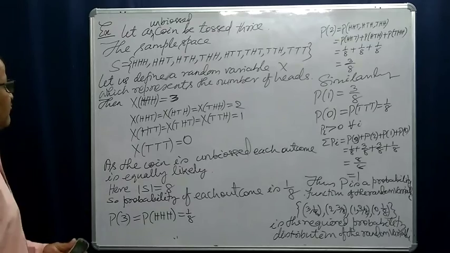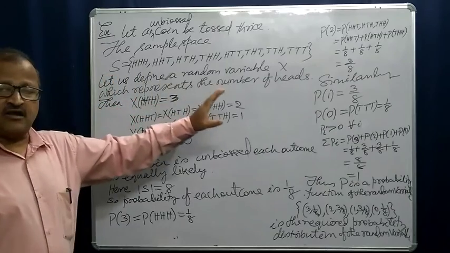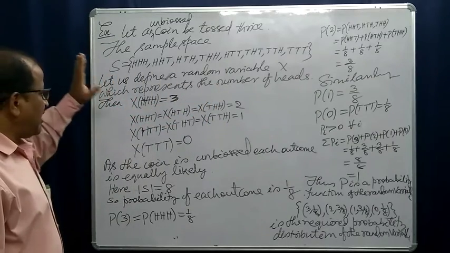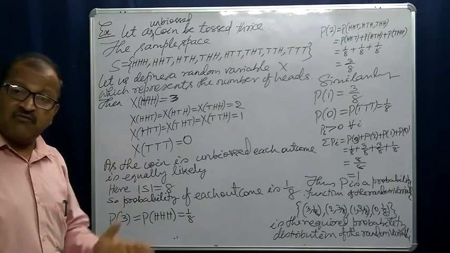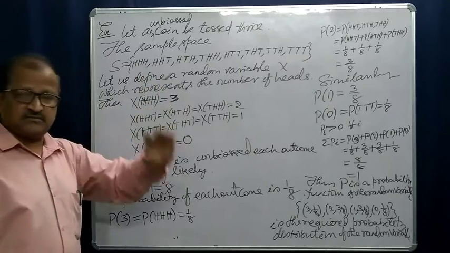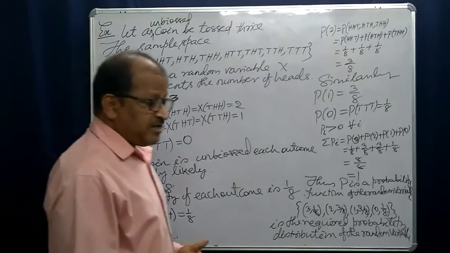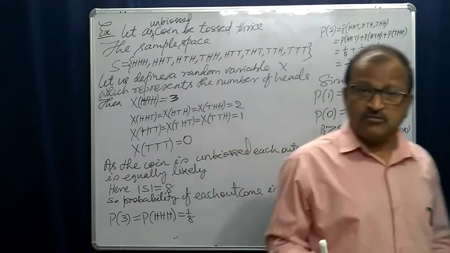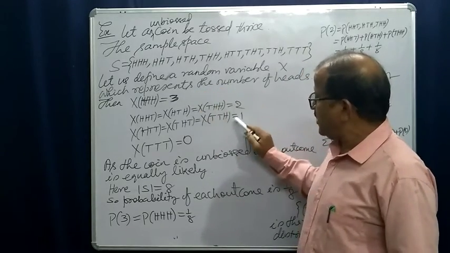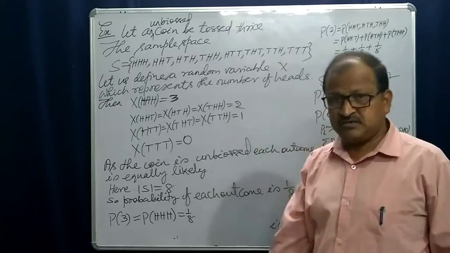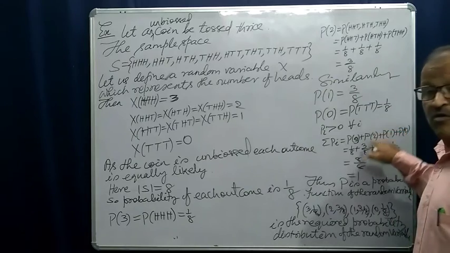Very simple. First find out the sample space, then define the random variable perfectly and find its range. Random variable is a function. Which function? It is a real valued function, and find its range. Then assign real numbers to all these values of the random variable in such a way that they are all positive and their sum is equal to 1.